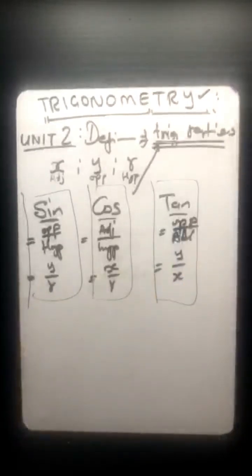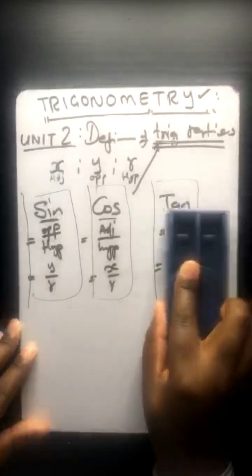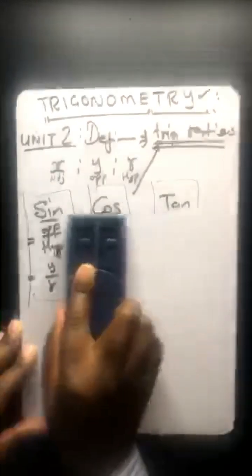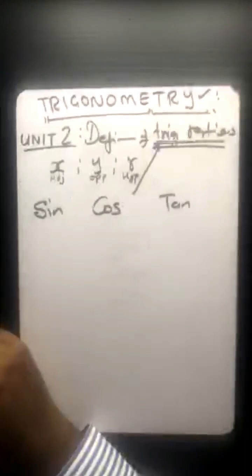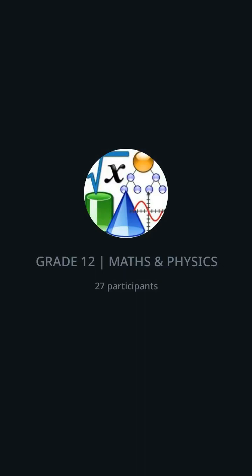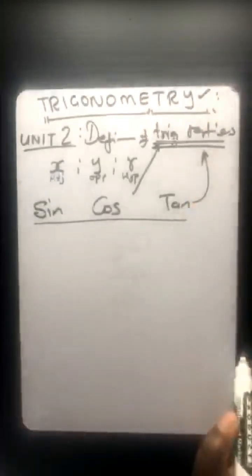Most importantly, I'm about to introduce something very interesting, and I request you to listen very carefully. I'm about to speak some big words. The reciprocals of the 3 trigonometric ratios. All of what I've just explained is referred to as trigonometric ratios.